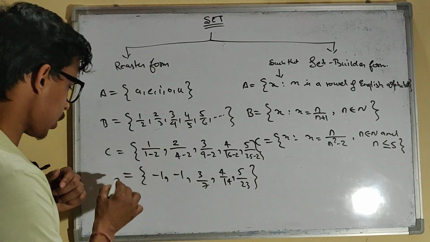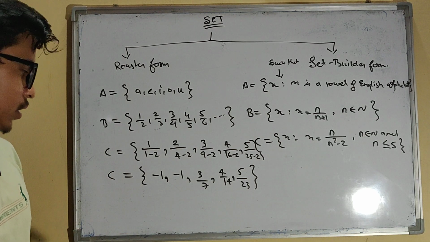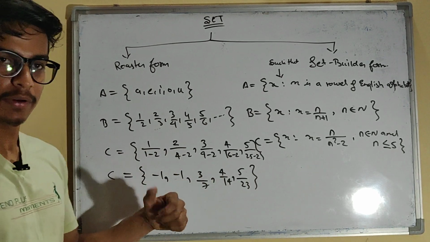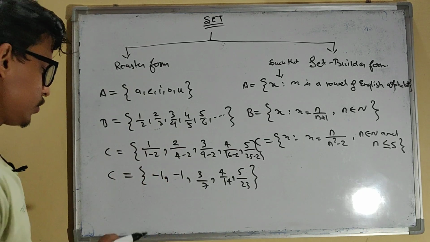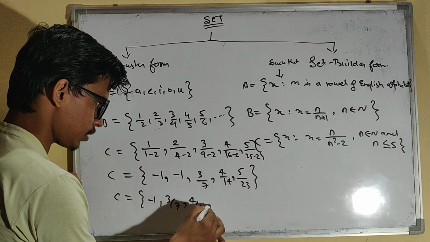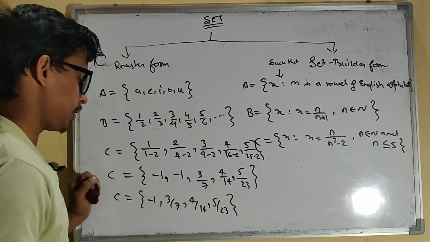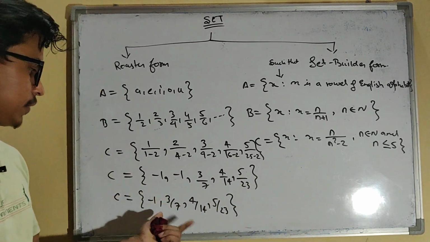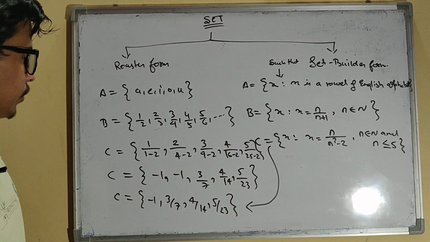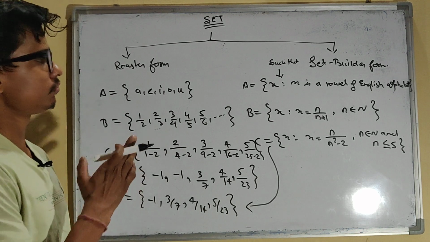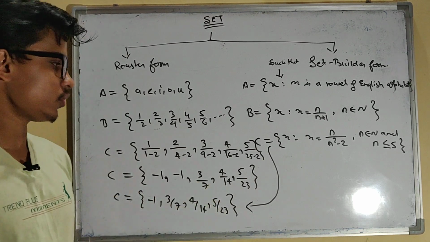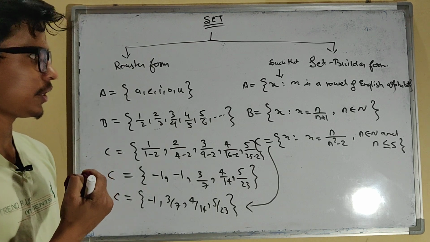How many elements are there in C? 1, 2, 3, 4, 5. But it's wrong. Why? Because a value is repeated. Repetition is not allowed in a set. So C will be written with each distinct value only once, and this will be your set C. This is how you can convert roster form into set builder form, and set builder form into roster form. This is very simple, not a very tough job, so you can do it.